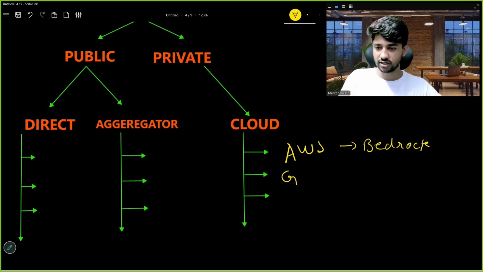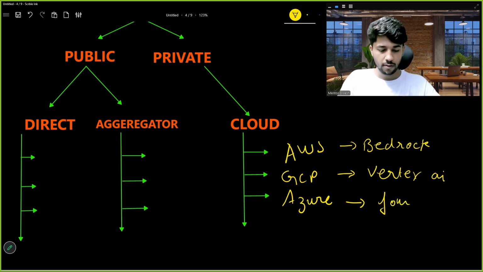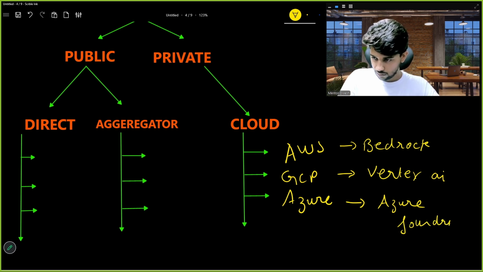Second one is GCP. GCP is another cloud, Google Cloud Platform, and Google Cloud Platform offers us their AI agent whose name is Vertex AI. What I'm trying to tell you, I'm telling you different names of the different services by different organizations. Third one, we have Azure. Okay, Azure is made by, again, Microsoft, and the kind of AI agent it provides is Foundry. Azure Foundry. So these are the private sources where you can get your AI agents from.